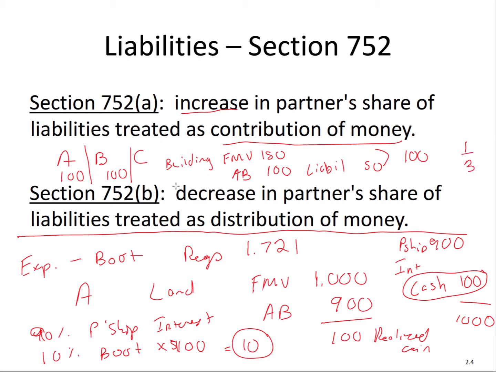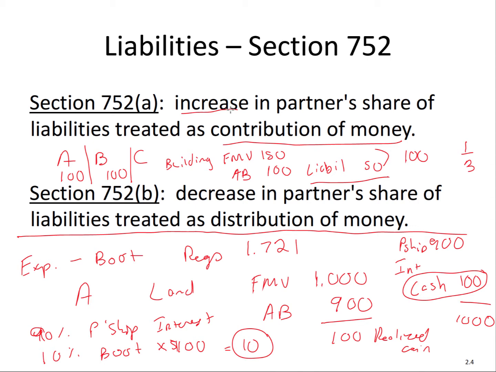So when A contributes property, there's no liability, so A doesn't have to worry about any constructive cash. B, $100, no constructive cash. C, though, has $50 of liability assumption. Right here, the liability of $50. Guess what? That goes to the partnership.